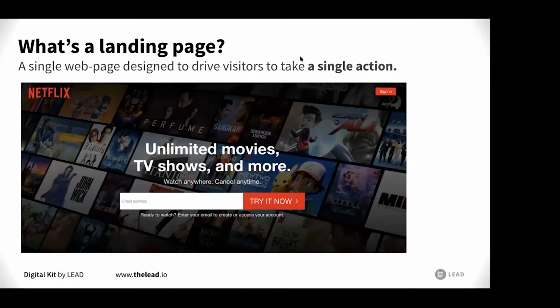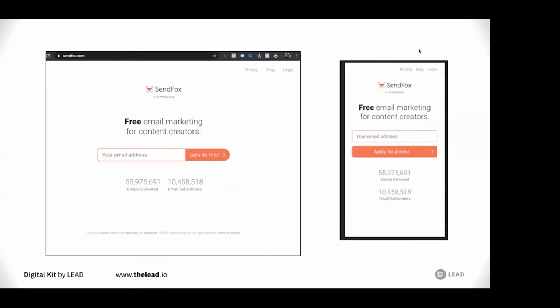So the problem is, when you build sites or landing pages, think of things like Netflix. How do you create a page that is designed for your visitors or your readers to take a single action? Now, that's a landing page, and that's going to be effective for people, all right?